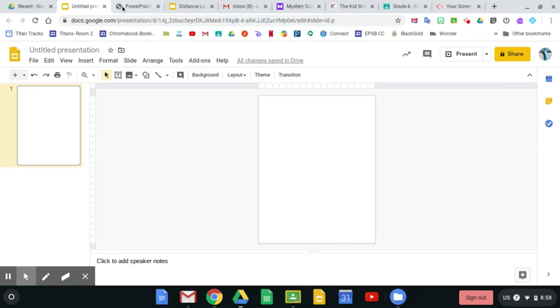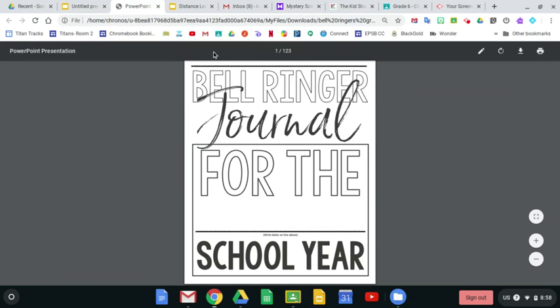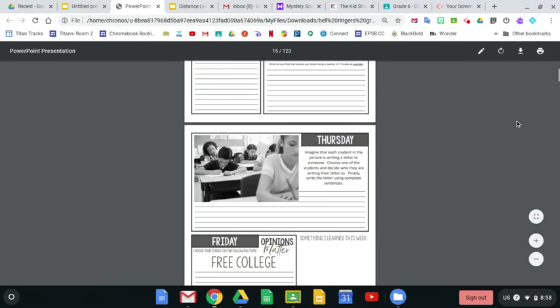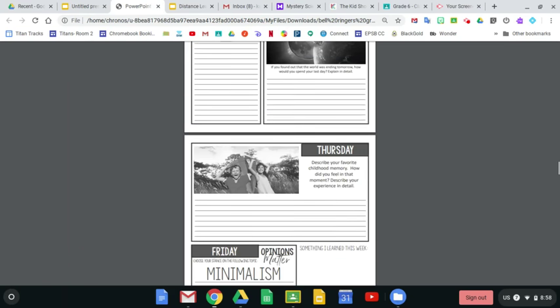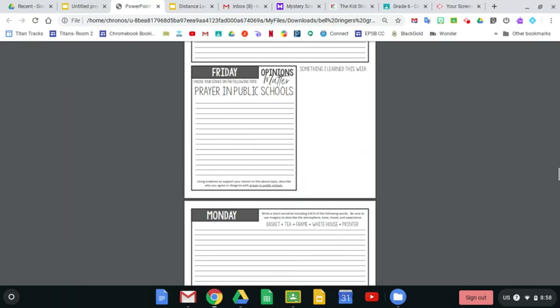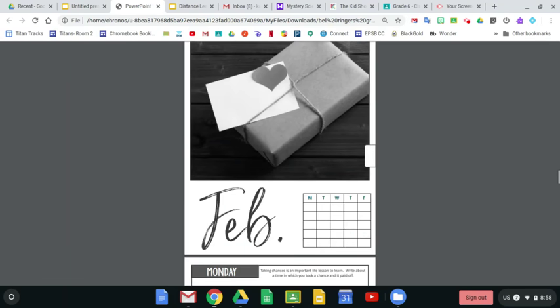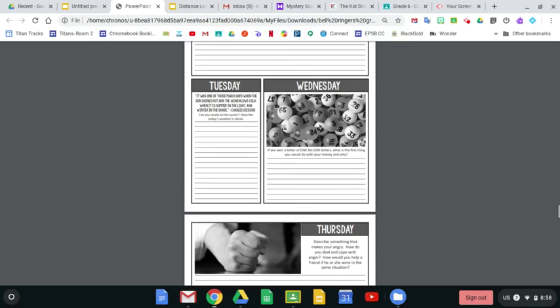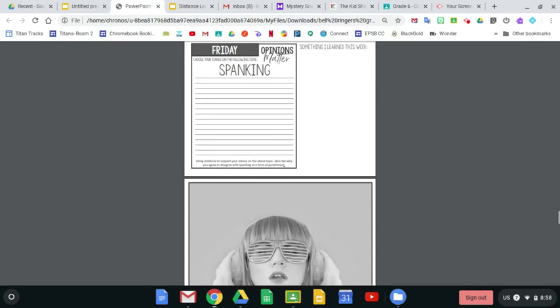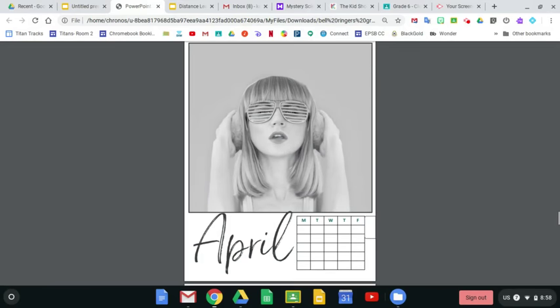What I'm going to do is take this PDF document that I've loaded, and I'm going to be locking these in because I don't want to take a screenshot and paste it in if the kids can then move that slide and then it gets all formatted incorrectly. So I'm going to try to find some April responses for these kiddos to work on. Perfect. So I want this title page here.